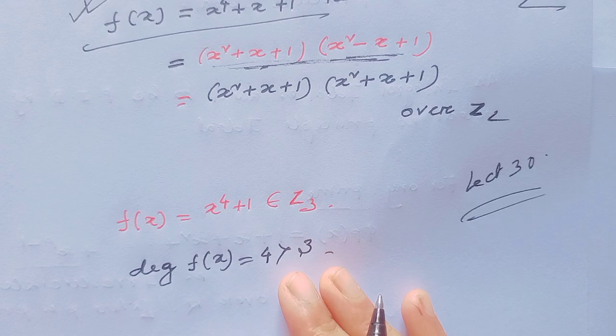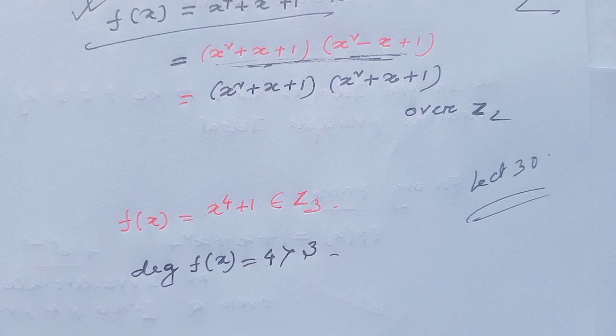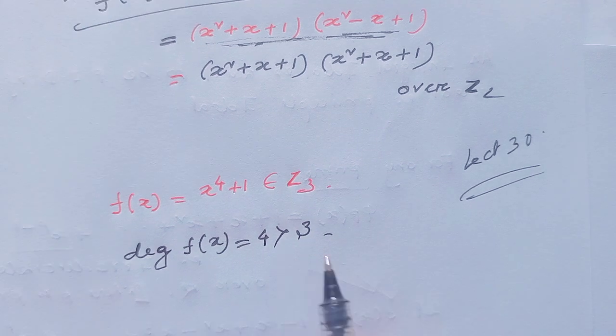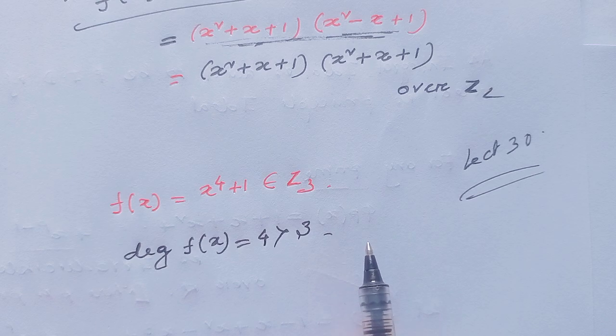Root test is: if there exists a such that f(a) = 0, then we can tell the function is reducible. Since here the degree is greater than 3, we cannot apply the mod p irreducibility test.